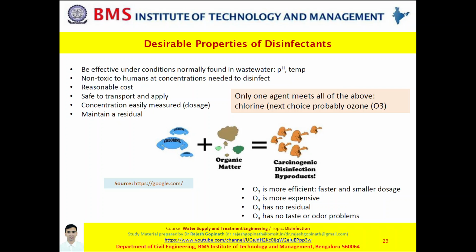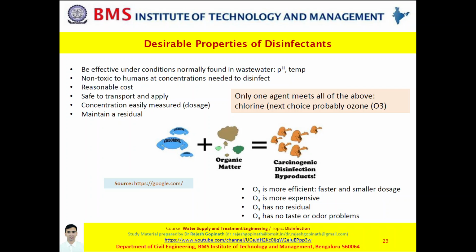It should be effective under normal circumstances, that is, ambient conditions with respect to pH or temperature. These disinfectants by themselves should not be toxic or harmful to humans or aquatic species. And yes, finally, it should also be economical or cost effective.